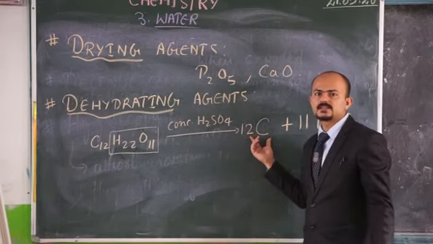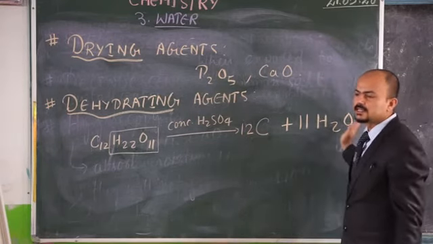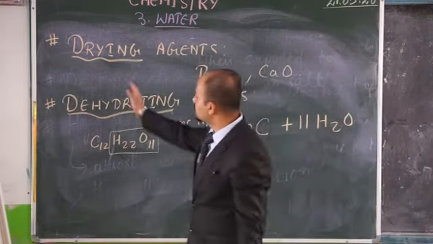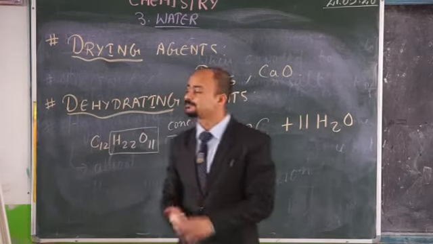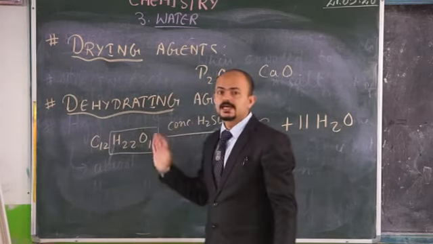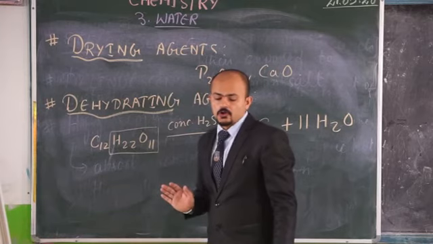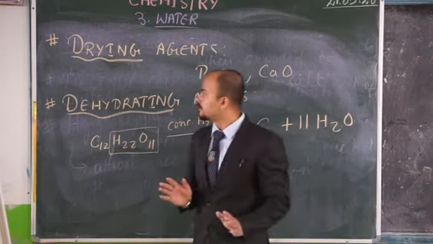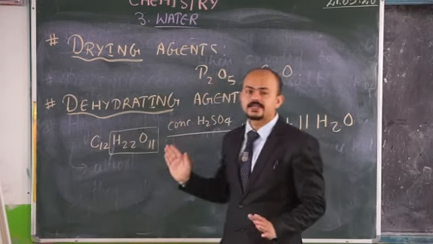Carbon is a black mass, and water molecule has come out. So this is the most important difference between a drying agent and a dehydrating agent. And in your book, you have more differences between drying agents and dehydrating agents.